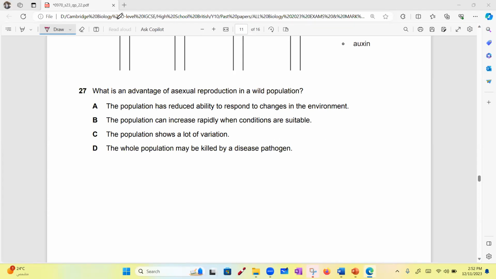C. Oh, no, I think B. No, no, not C, not C. B. Okay, what did you say? What's the advantage? It's B, it's not C. Because it won't have variation because it's reduced. Yes, this is not an advantage. This is the disadvantage. And actually it's wrong. Populations show lots of variation. Asexual reproduction does not show variation. B. Okay. Sexual reproduction. Yes.